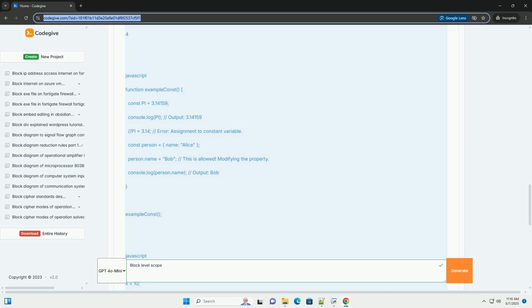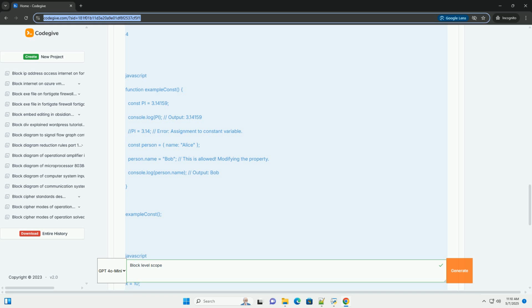4. Block scope in if statements. let and const create block level scope within if statements as well. Here, the message variable declared inside the if block is distinct from the message variable declared outside. They do not collide. 5. Temporal dead zone, TDZ. let and const declarations are hoisted, but they are not initialized.